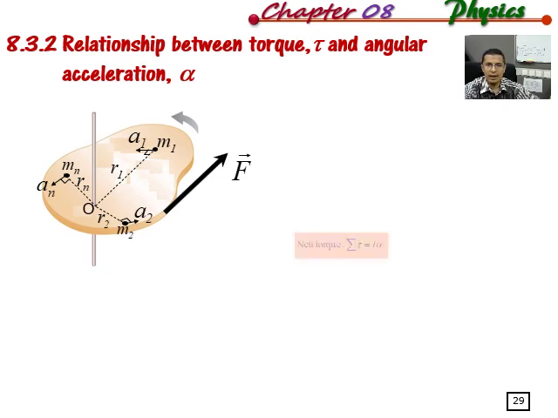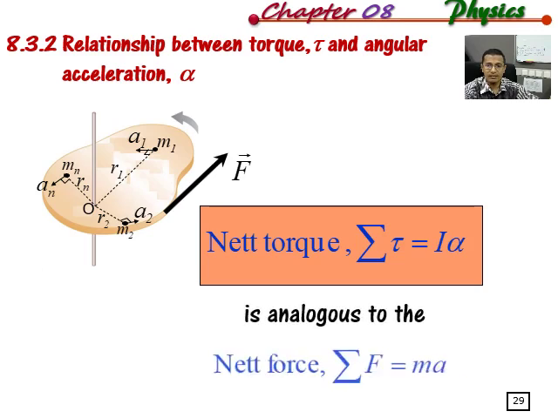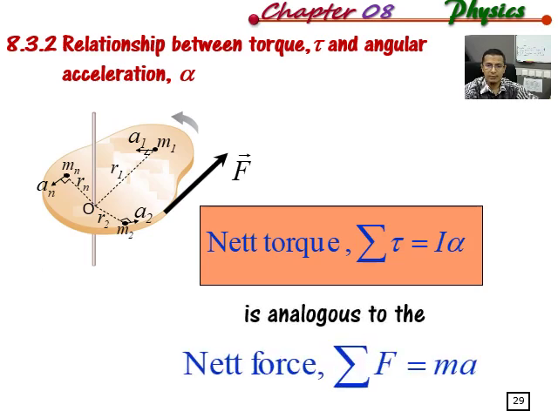So from here we have the net torque. The net torque about rotation axis O here will be given by I alpha. This net torque, because the body undergoes rotational motion, is analogous to linear motion: net force, or sum F equal to ma, where the sum F here is net force, m is mass and a is linear acceleration, like in the chapter about force in the problem of Newton's second law of motion.